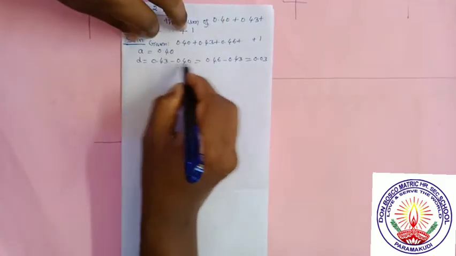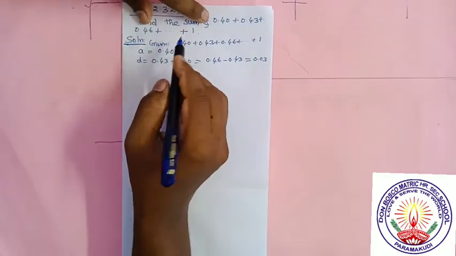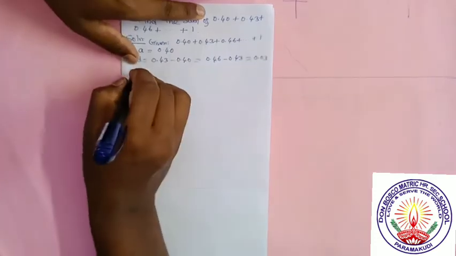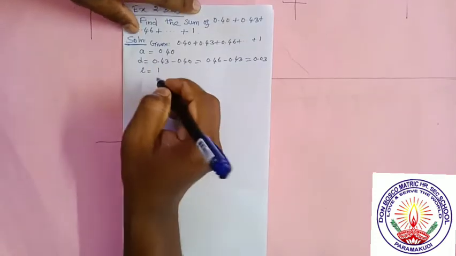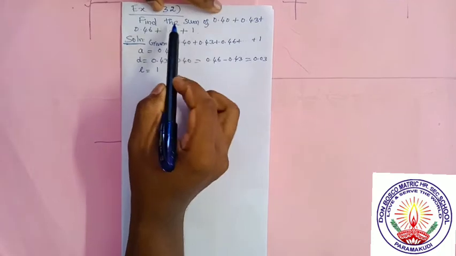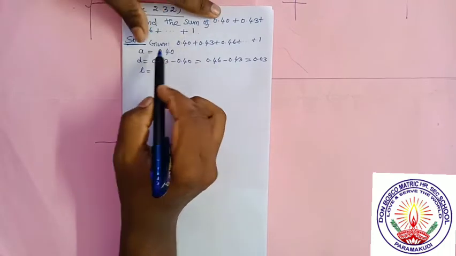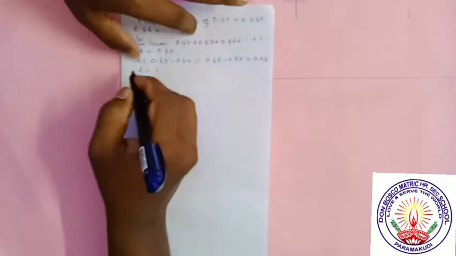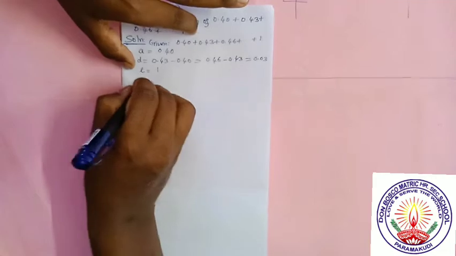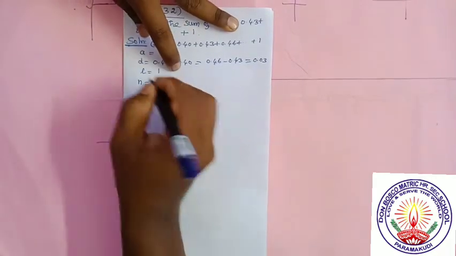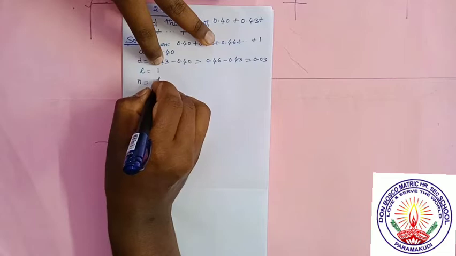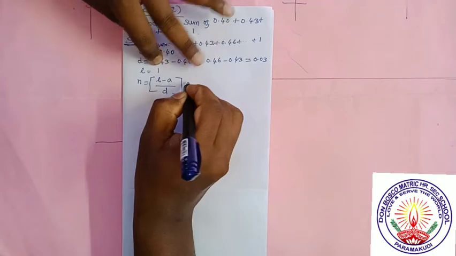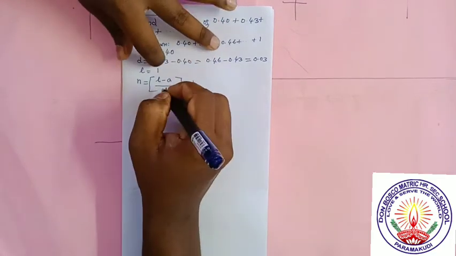Now we have found the common difference, and the last term is given. Plus 1 means it is the last term. The last term is denoted by L, so L is equal to 1. But what is our problem? Our problem is to find the sum. We have given A, D and L, but we don't know the number of terms. So before finding the sum, we have to know how many terms there are. The number of terms N is equal to L minus A by D plus 1. This is the formula we studied in the last exercise.